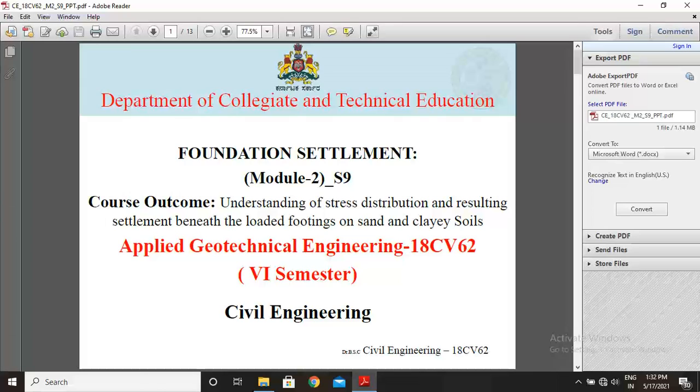Today I want to start session 9 of module 2. Title of module 2 is Foundation Settlements. So this is part 2 of module 2. Course outcome of foundation settlement is understanding of settlements beneath the loading footings on sand and clay soils. Title of the subject: Applied Geotechnical Engineering, subject code 18CV62, 6th semester in civil engineering department.